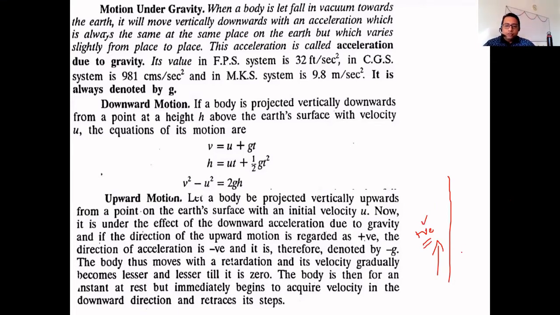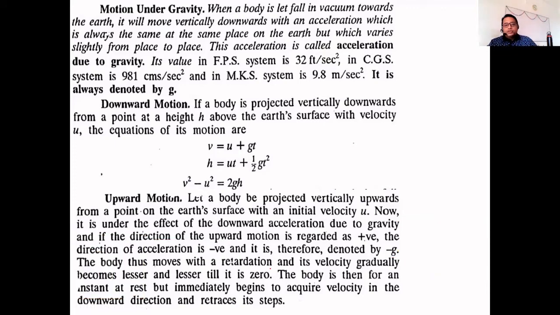But the force of attraction of the earth will pull the body vertically downwards. This gravitational force will pull the body towards itself, downwards. So the acceleration due to gravity is directed downwards while the body moves upward, so we will take the negative sign. We will take f equal to minus g for the upward motion. So the direction of acceleration is negative, and it is therefore denoted by minus g.